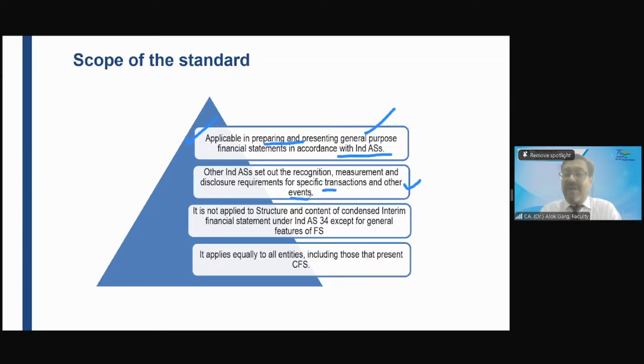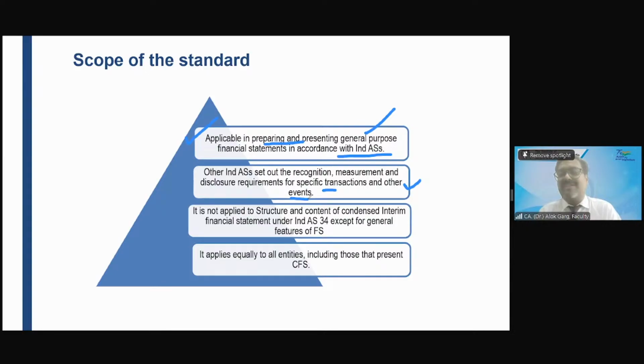This standard gives you guidance. Para 54 of Ind AS 1 says that property, plant and equipment is the minimum line item which is required to be presented on the face of the balance sheet. But how is this property, plant and equipment going to be recognized? At what value is it going to be measured? And what are the disclosure requirements of property, plant and equipment? This is not taken care of by Ind AS 1.